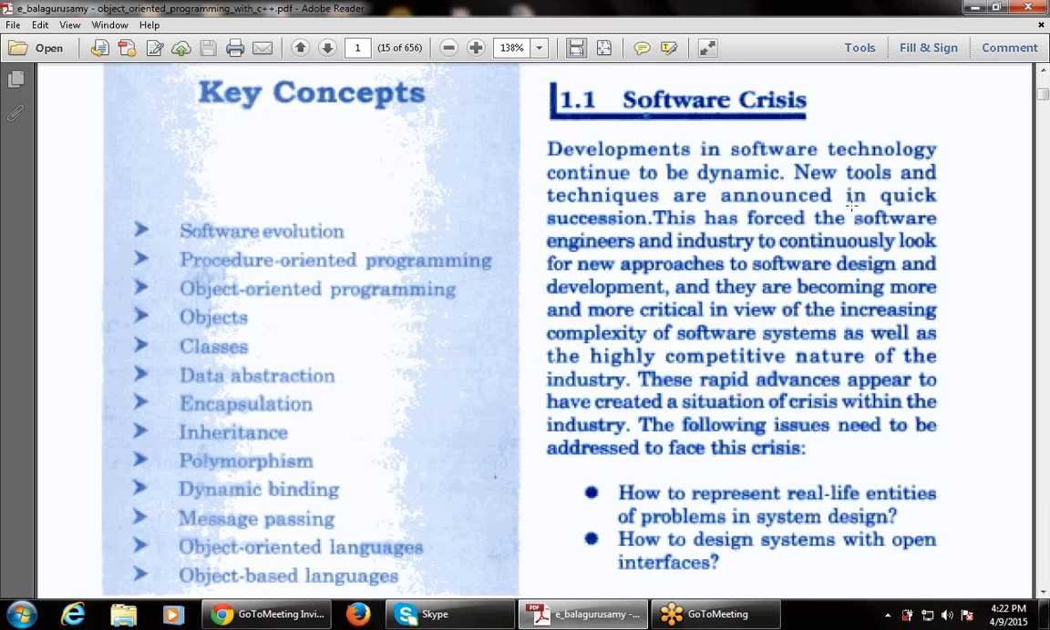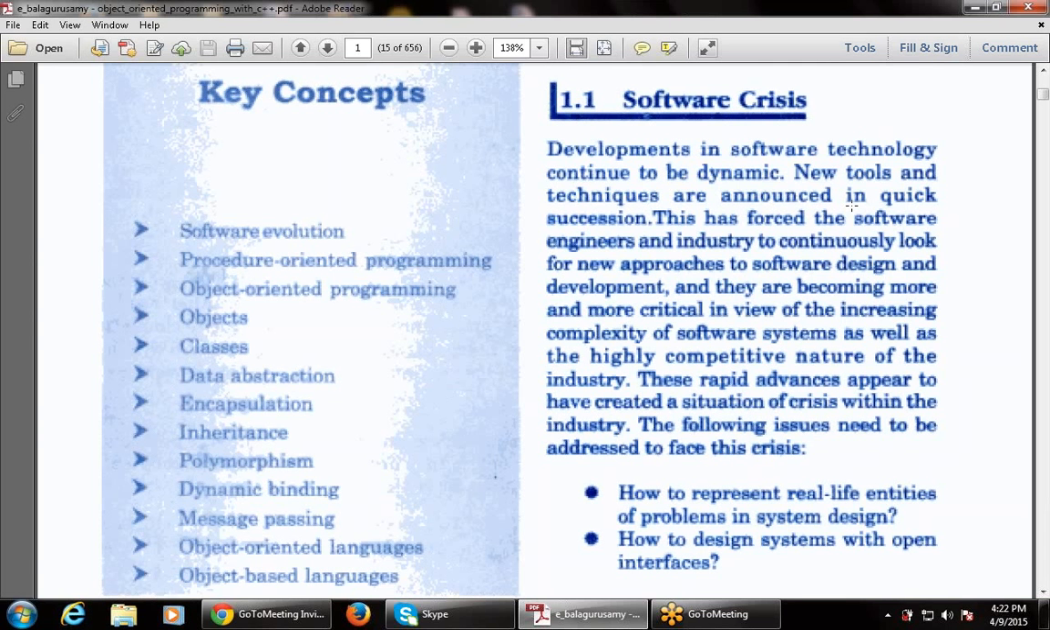So what is software crisis? This says developments in software technology continue to be dynamic. That is, whatever development has taken place in software technology continues to be dynamic. New tools and techniques are announced in quick succession. This has forced the software engineer and industry to continuously look for new approaches to software design and development, and they are becoming more and more critical in view of the increasing complexity of software systems as well as the highly competitive nature of the industry.